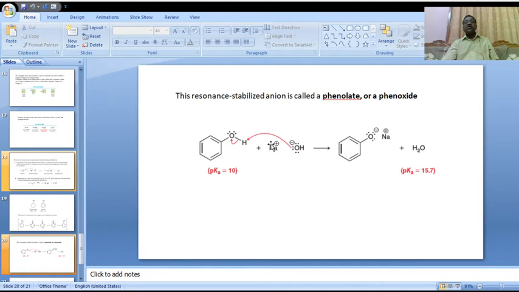Phenol on reaction with sodium hydroxide: OH minus abstracts hydrogen and is converted to H2O, giving sodium phenoxide. Okay, sodium phenoxide formation. This phenoxide ion or phenolate ion is a very resonance stabilized structure.